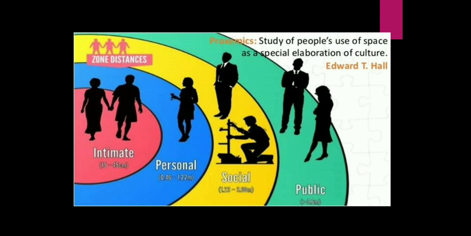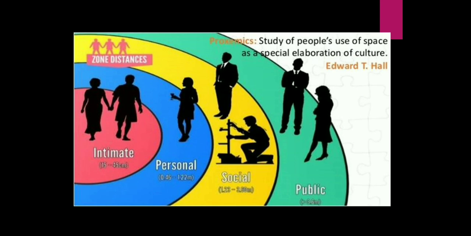Who comes in the intimate zone? Your family members, your loved ones. Who comes in your personal zone? Your friends and colleagues. In the social zone, when you are at a party, at a seminar, at presentations, at an office party, get-together, lunch break, tea break, there socially you need to maintain some sort of distance.